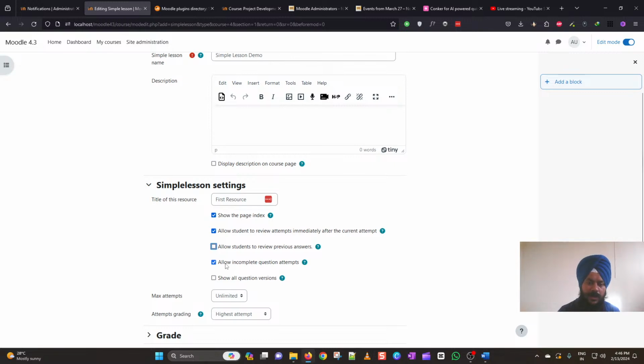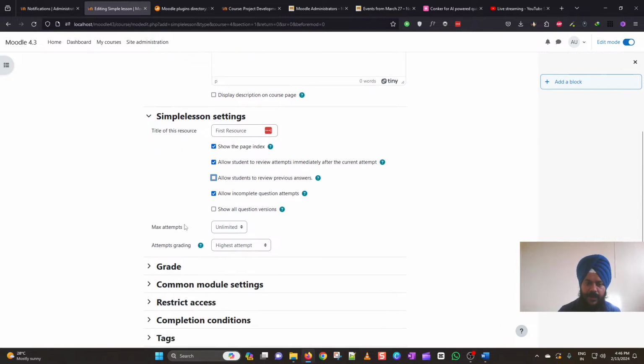You can also allow the students to incomplete question attempts. And you can also show all question versions, but I will not recommend this to be checked. And you can limit the maximum attempts here by choosing out of 5 for unlimited. So let me say that I would like them to have only one attempt here, and then the attempts grading will be highest attempt. Since it is only one attempt, it will not make any difference here. But if you are choosing unlimited, then you can definitely choose either the highest or the last attempt or the average of attempts. So I will be just keeping it to 1.